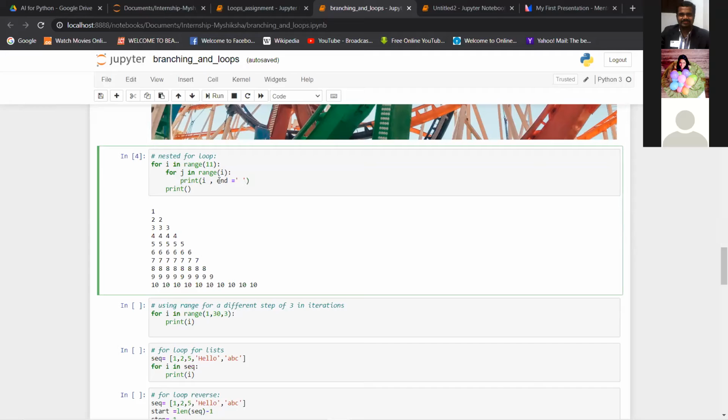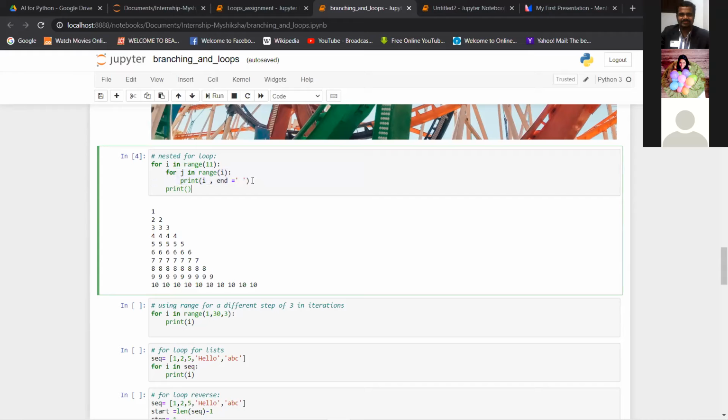Okay, so now because I have given end is equal to space, this smaller loop is printing in the same line. Otherwise this loop may go to the next line. It may print to the next line.